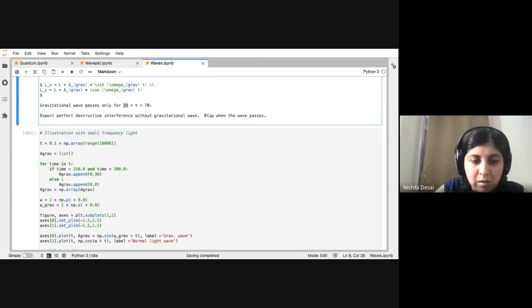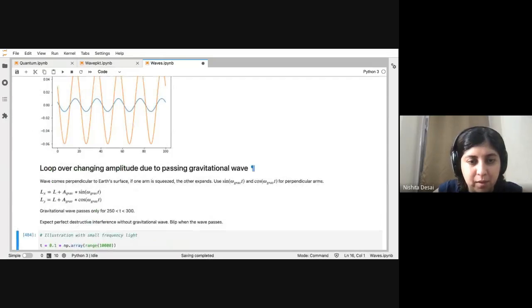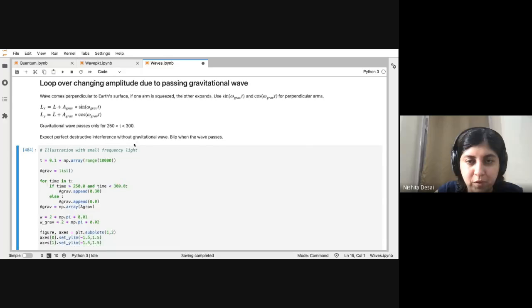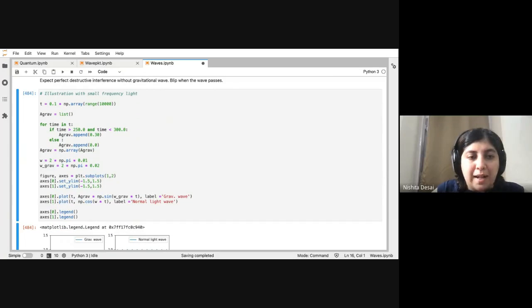To make the figure better, now your time is between 0 and 1000, and the gravitational wave passes between 250 and 300. It's exactly the same method.